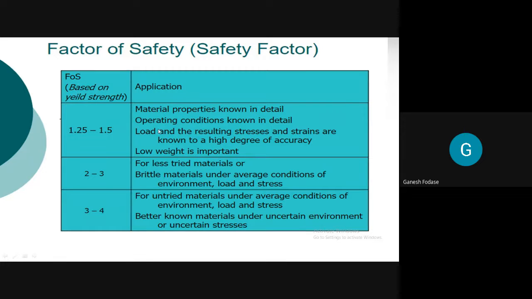If this is our condition, what is our condition here? Low weight is important for us. We require lightweight applications. Are you getting what I say? Low weight means lightweight. So in that case, if I take a factor of safety of 10, what happens? We need to design a lightweight application. Any example of a lightweight application?